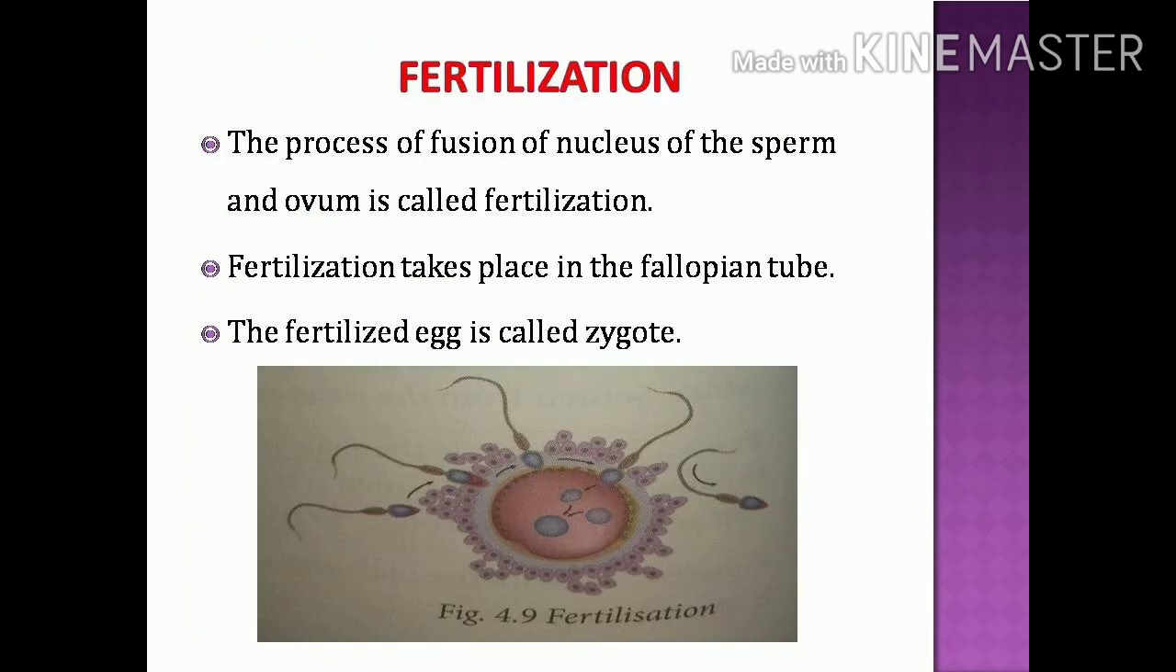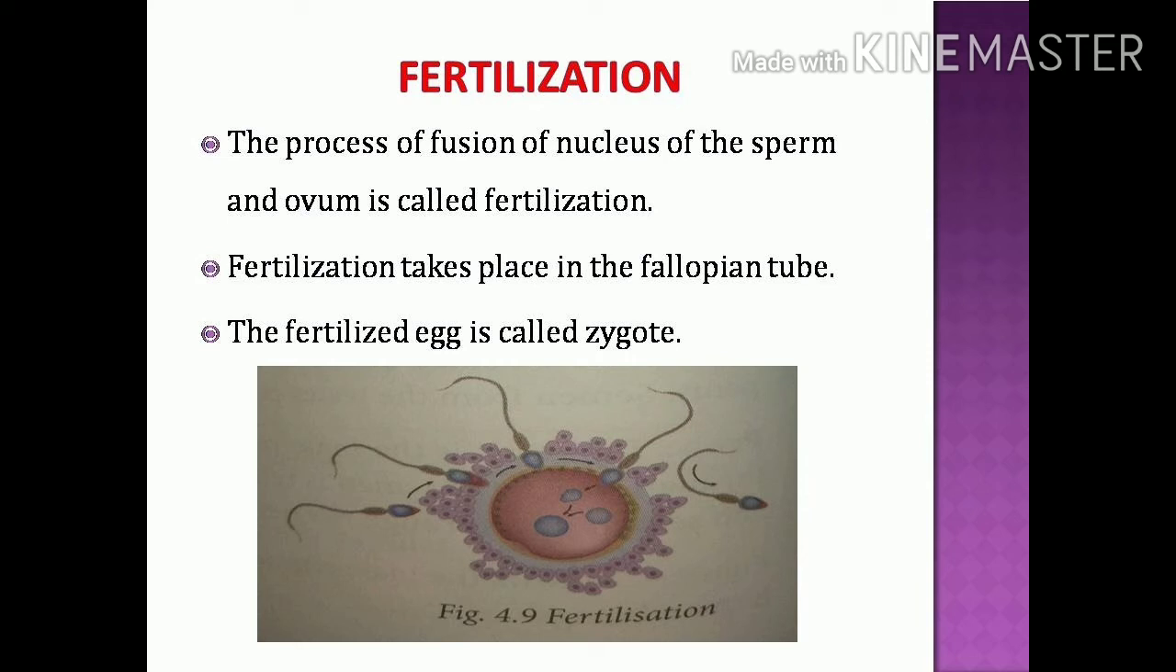Next, fertilization. During sexual intercourse, the sperms are released in the vagina, from where they actively swim upwards with the help of their tail. Out of the millions of sperms released into the vagina, only a few of them are able to reach the upper parts of the oviduct. The rest die on the way and are absorbed.